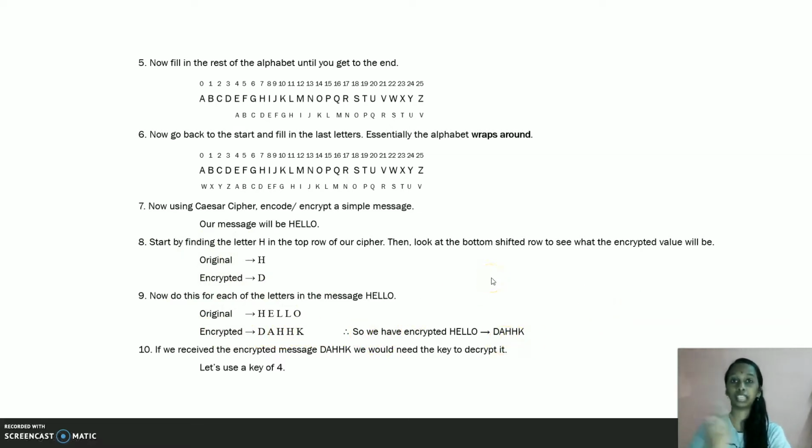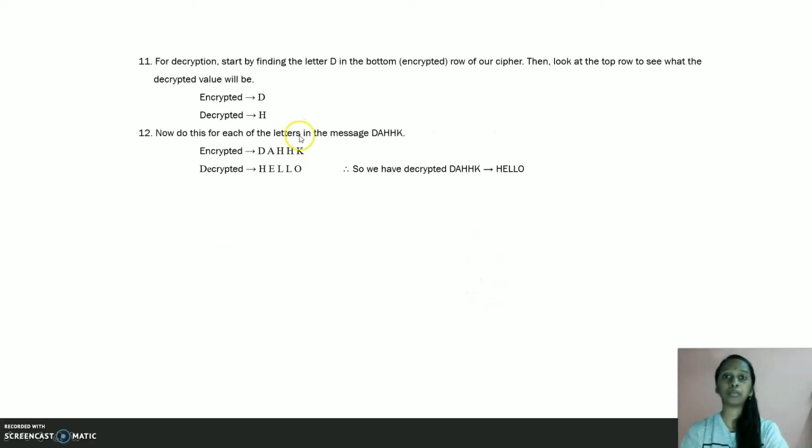If we receive the encrypted message DAHHK, we will need the key to decrypt it. Let's use a key of 4. For decryption, start by finding the letter D in the bottom encrypted row of our cipher. Then look at the top row to see what the decrypted value will be.